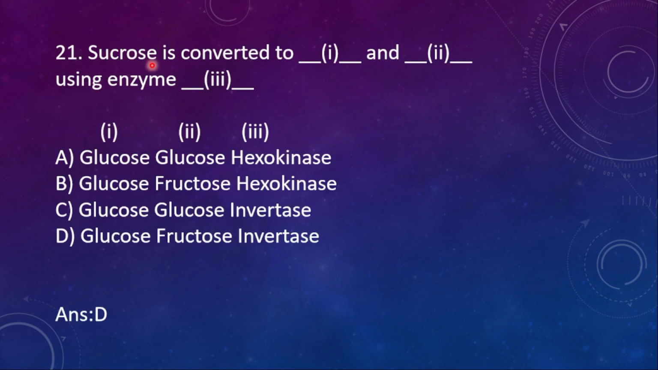21. Sucrose is converted into dash and dash using the enzyme dash. Sucrose is converted into glucose and glucose. No, first one is wrong. So here option D is already given. Sucrose is converted to glucose and then fructose with the help of the enzyme invertase.